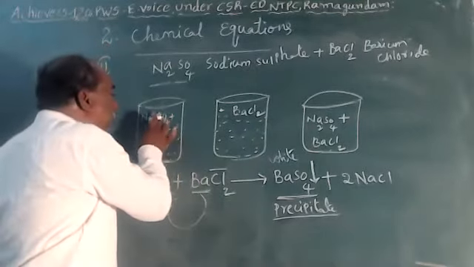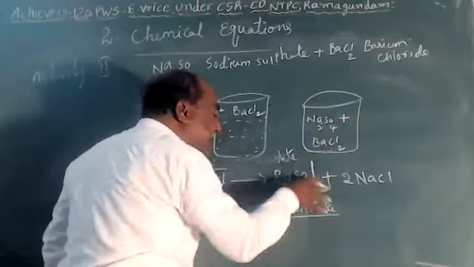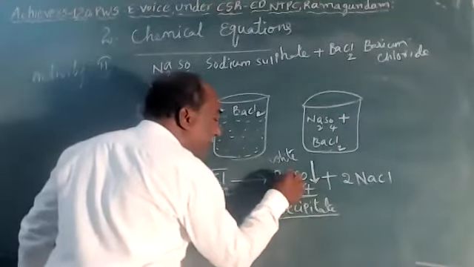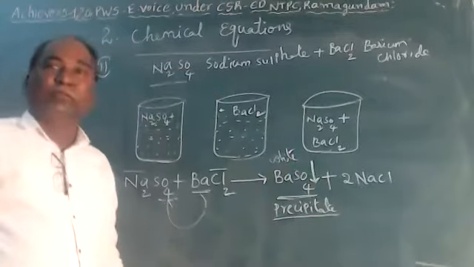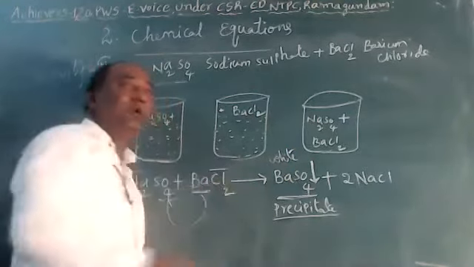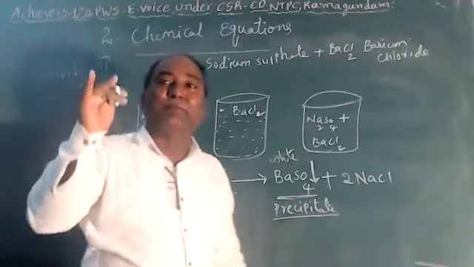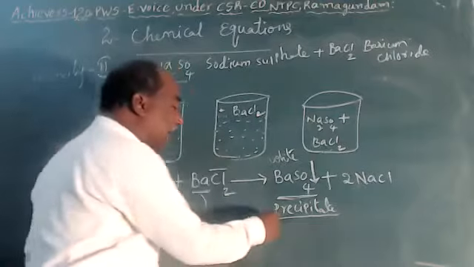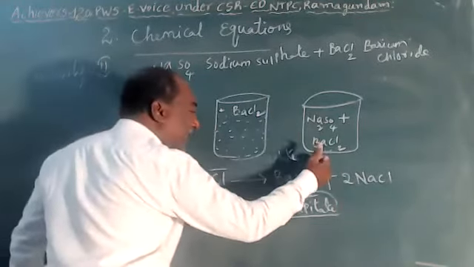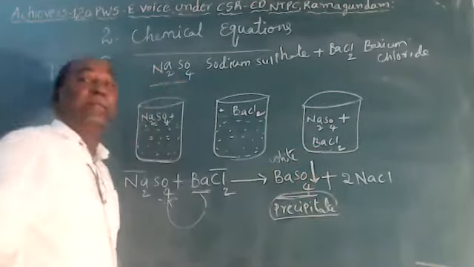When we pour the two solutions in a beaker, a white color substance is formed. The white color substance is nothing but barium sulfate. It is a precipitate, meaning an insoluble substance in a solution. It will not completely dissolve in the solution. The insoluble substance in a solution is called precipitate. So in this reaction, the white color precipitate is formed, and it is barium sulfate.